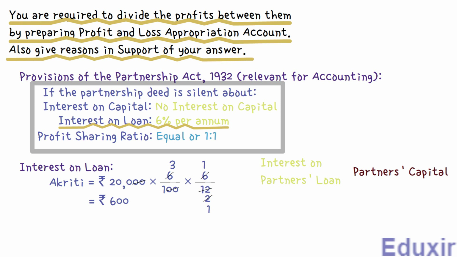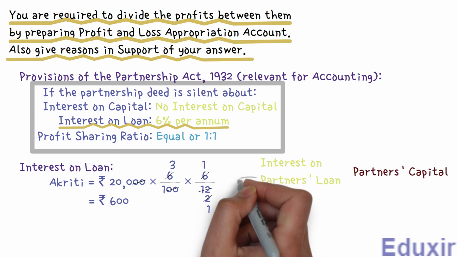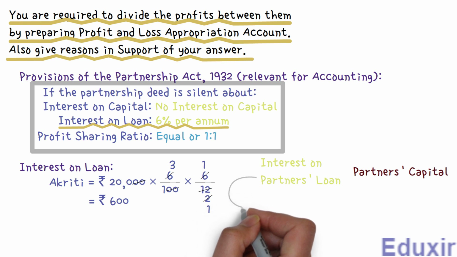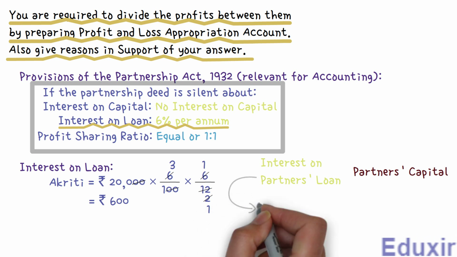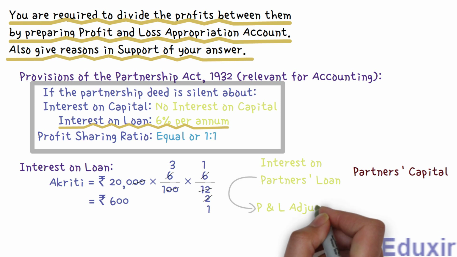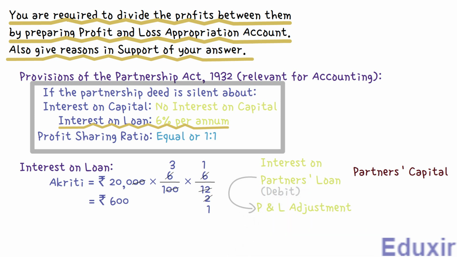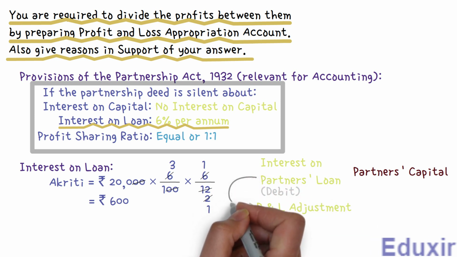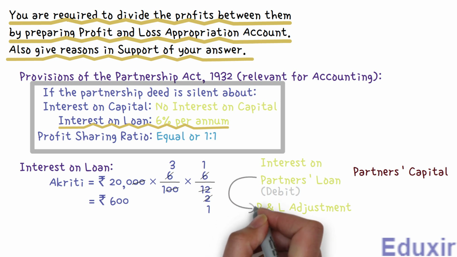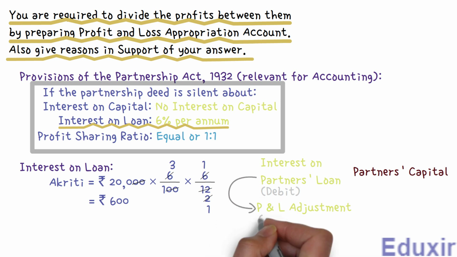Now, after posting these entries into those accounts, we should transfer the interest on partner's loan from the interest on partner's loan account to the profit and loss adjustment account. Also note that as this interest is an expense for the business, it will be posted on the interest on partner's loan account's debit side. So, when we transfer this amount from the interest on partner's loan account to the profit and loss adjustment account, we should transfer it on the debit side.